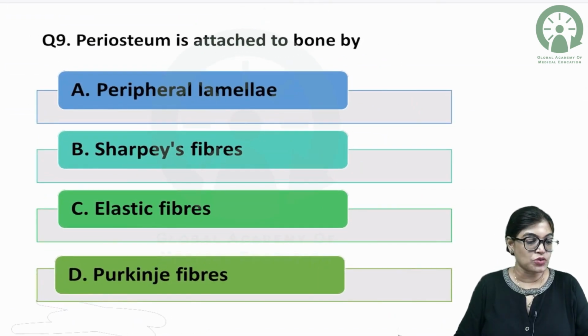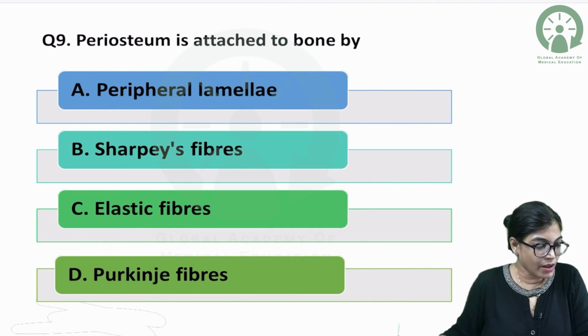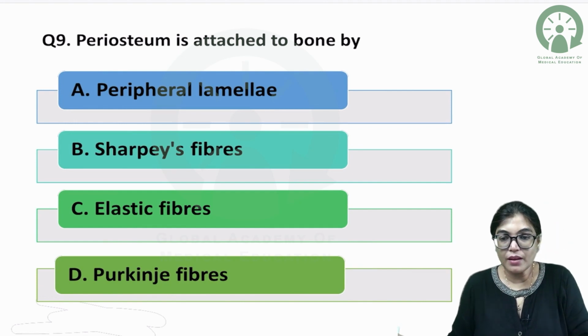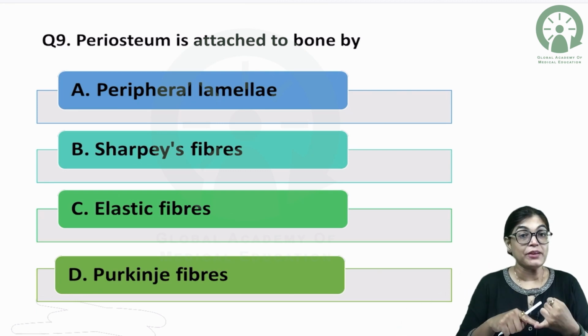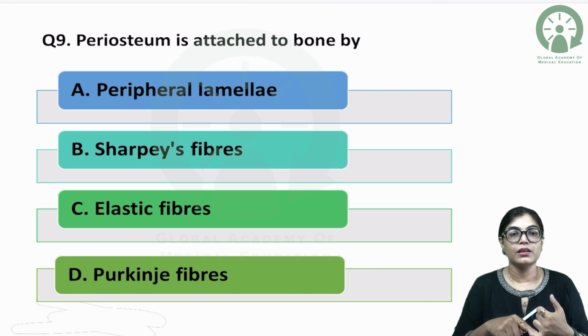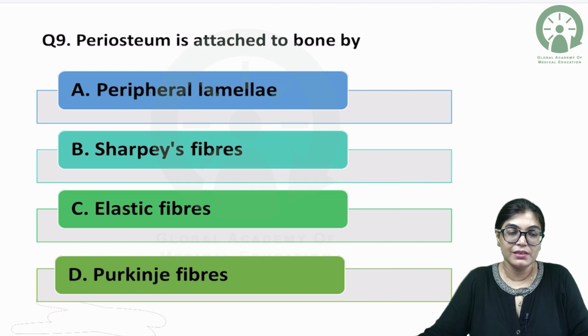Periosteum is attached to the bone by. The option A is peripheral laminae, B is Purkinje fiber, C is elastic fibers, D is Purkinje fibers. So we have to mark the right answer. What is the attachment of periosteum?